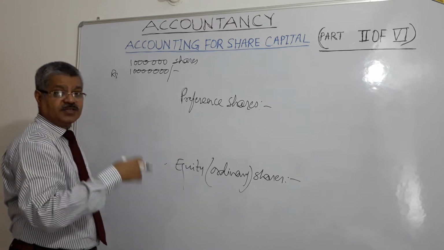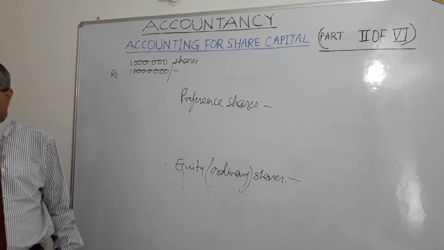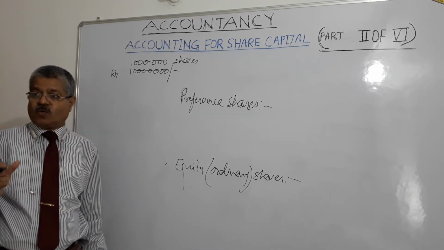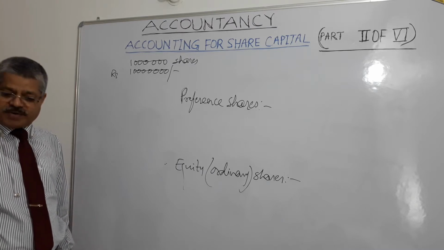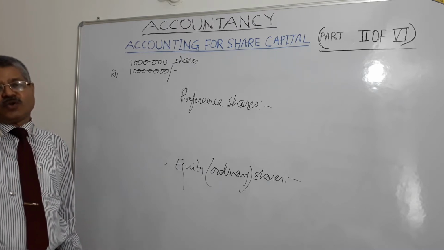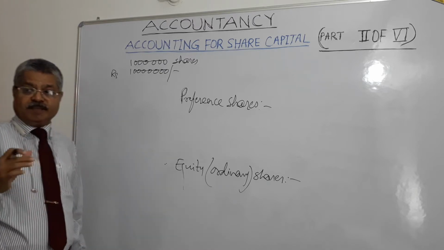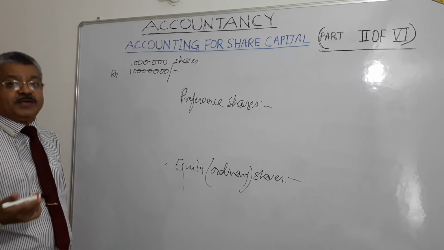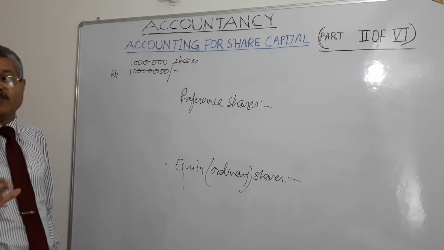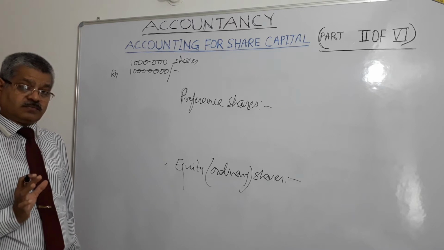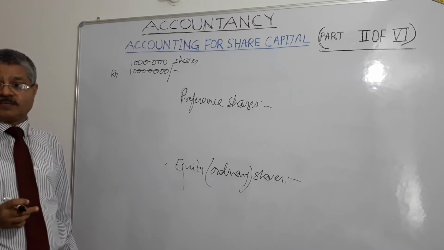If anything is distributable, first it will go to them, right? Then what happens? Dividend on equity shares is not fixed, it may vary from year to year depending upon the amount of profits available for distribution, right? Amount of profits available for distribution.